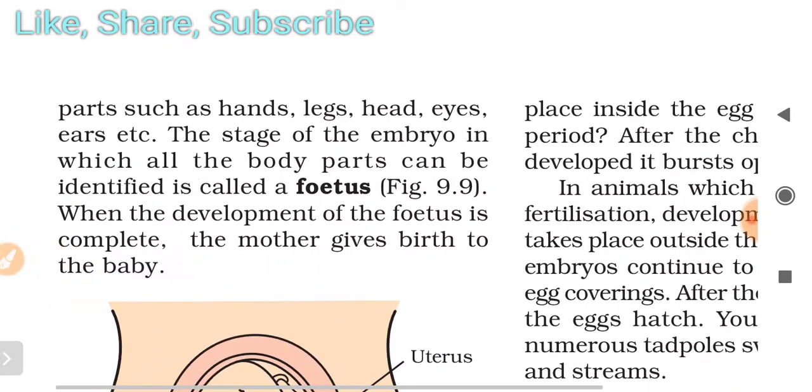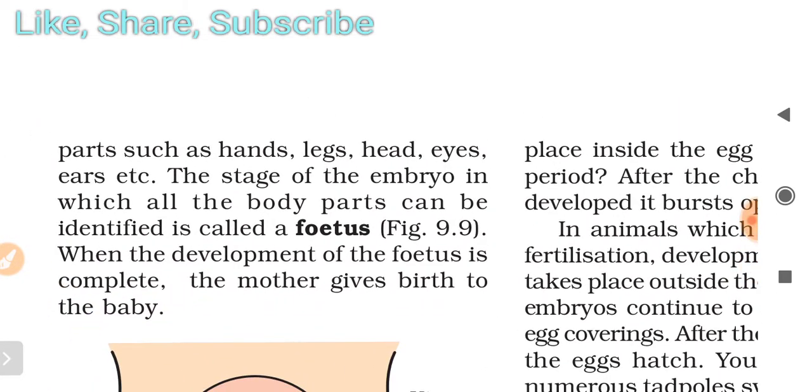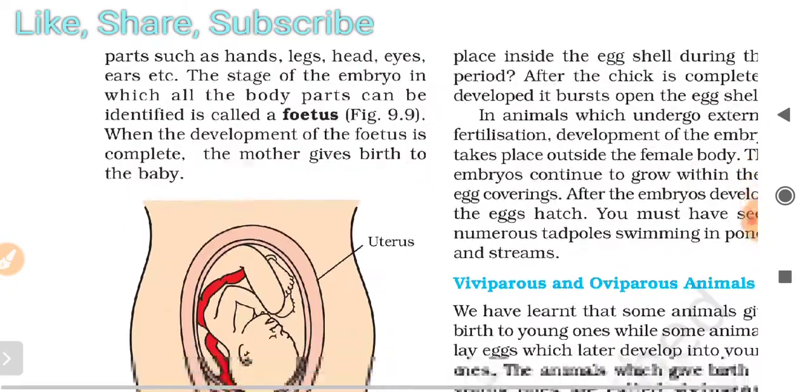Parts such as hands, legs, head, eyes, etc. begin to develop here. The stage of the embryo in which all the body parts can be identified is called a fetus. When the development of the fetus is complete, the mother gives birth to a young baby.